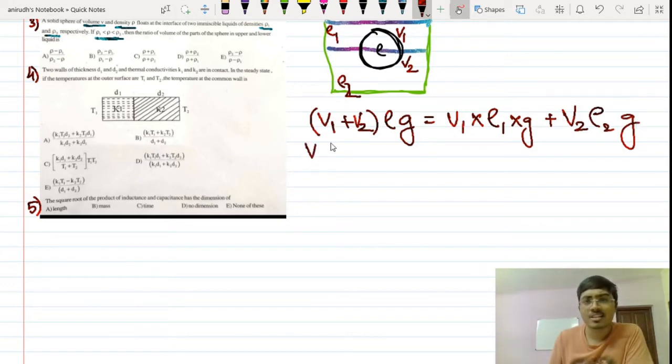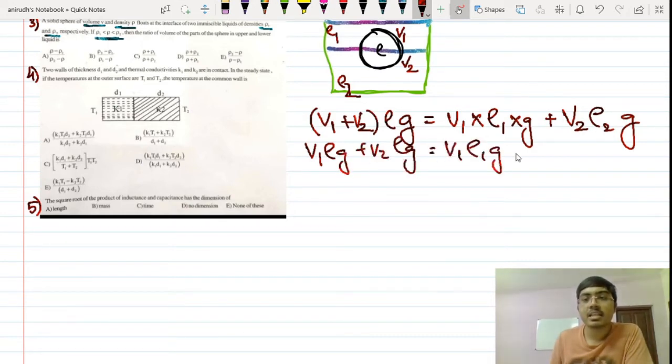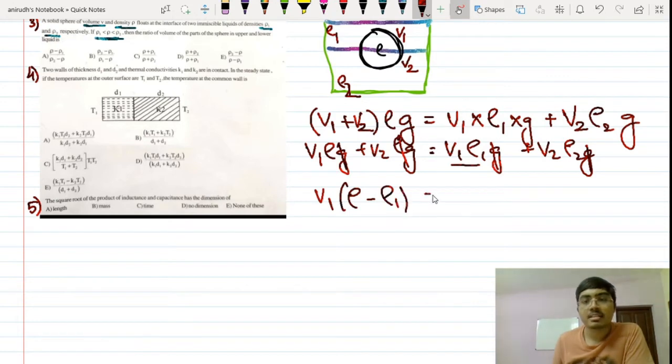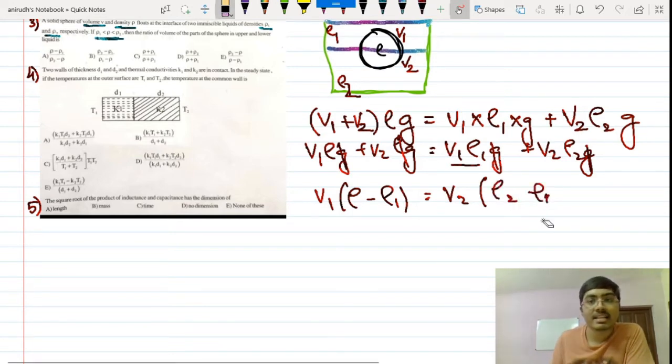Okay. So I just opened the brackets here. V1 rho g plus V2 rho g is equal to V1 rho 1 g plus V2 rho 2 g. That's it. g cancels. So I am taking this to the other side, and I'll get V1 multiplied by (rho minus rho 1) is equal to V2 multiplied by what? (Rho 2 minus rho).